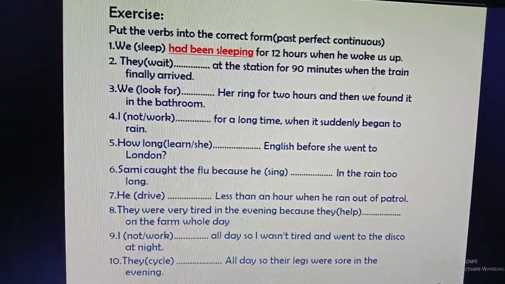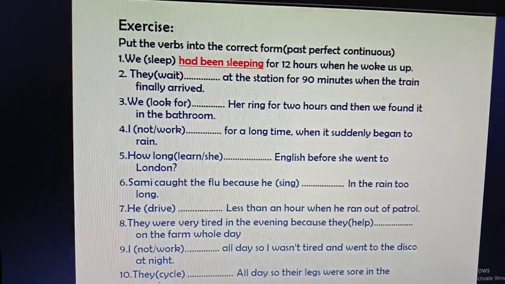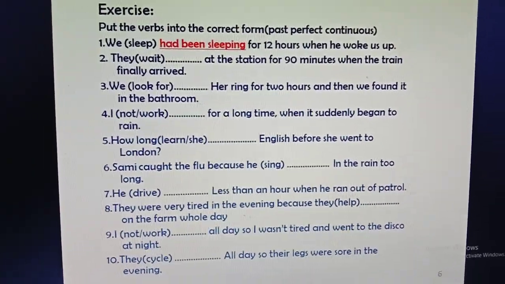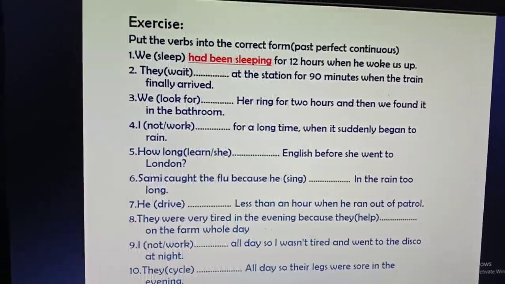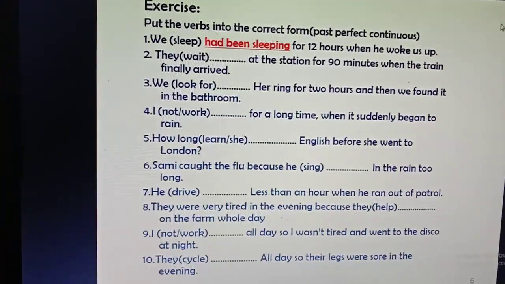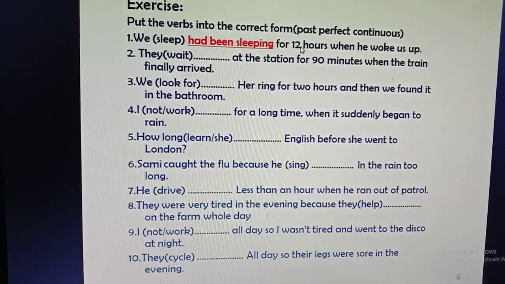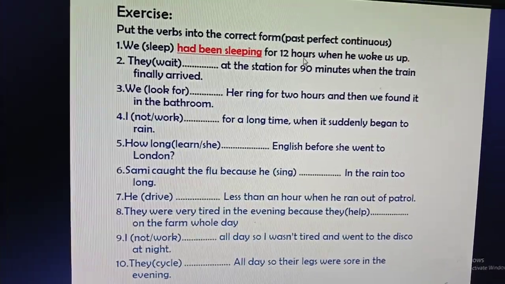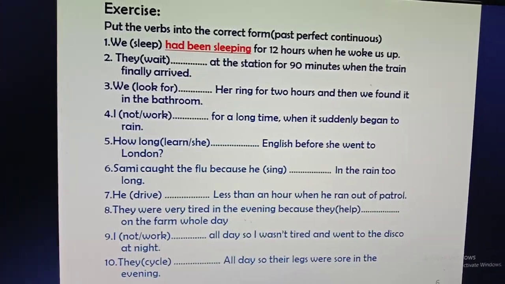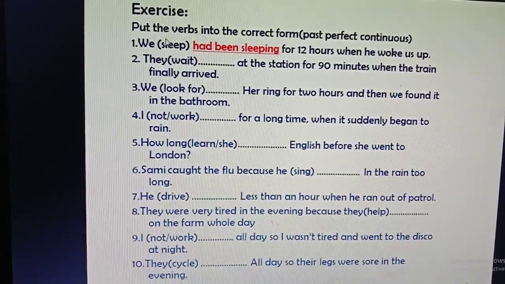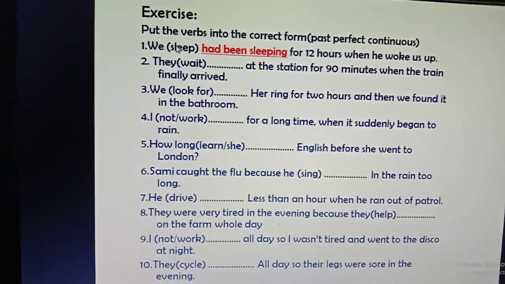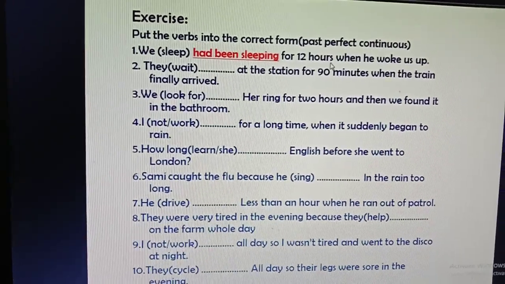So boys, this was the video for you. I think you are going to find it useful, and this is your exercise. Boys, I'm going to tell you that there will always be an indication of time, so that you may understand whether it is past perfect tense or past perfect continuous tense. In the first sentence I have written the verb in the bracket, sleep, then dash for 12 hours.